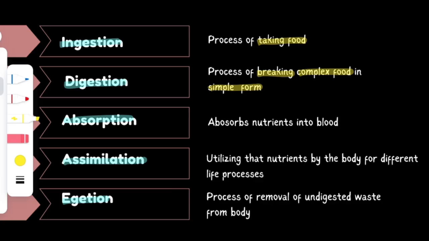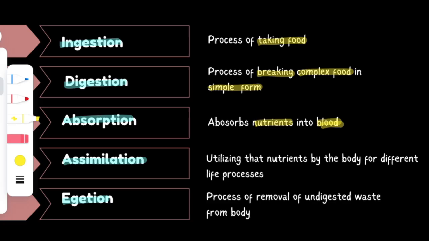Okay. Now after digestion, the simple nutrients will get dissolved into the blood. The process is termed absorption. Now after absorption, the blood will transport all the nutrients to different organs of our body. Why? To utilize them.